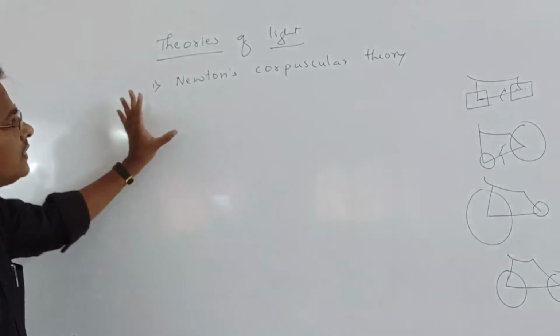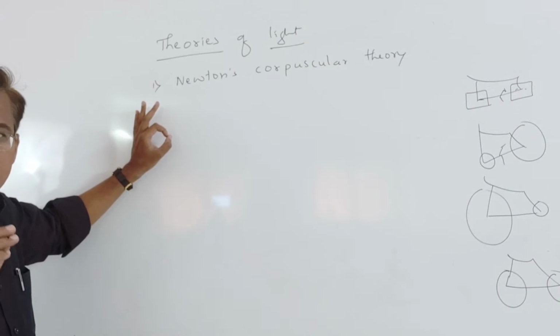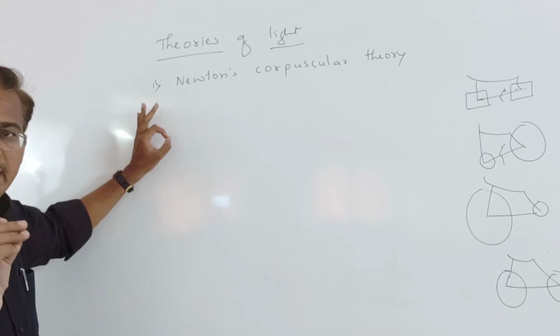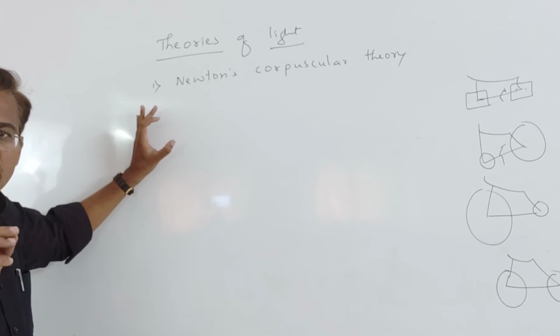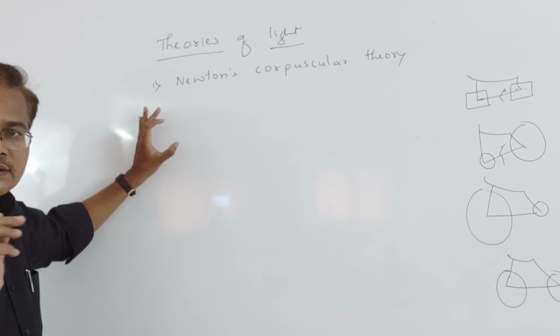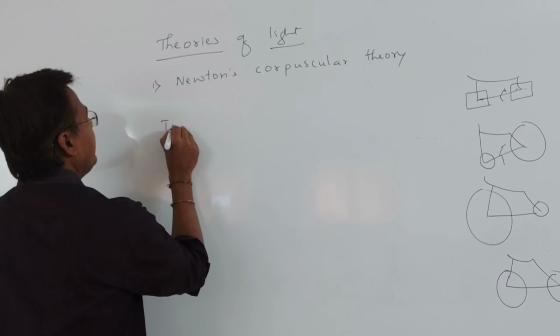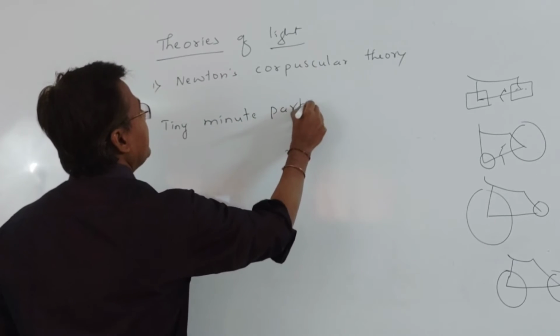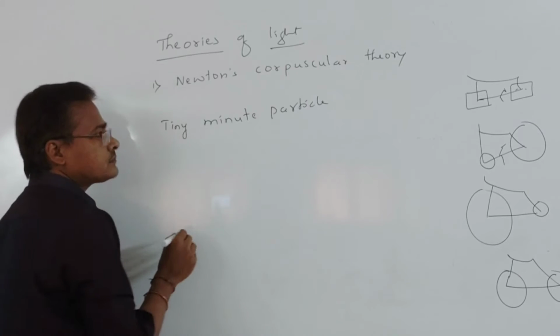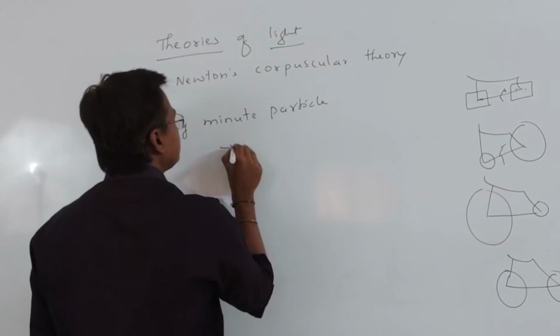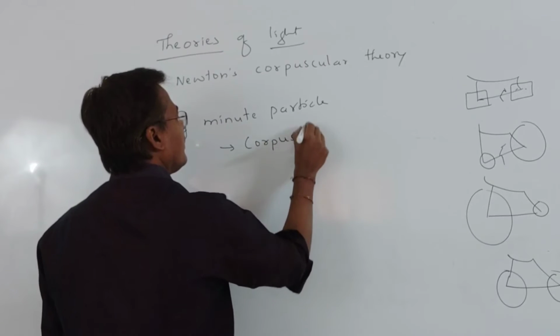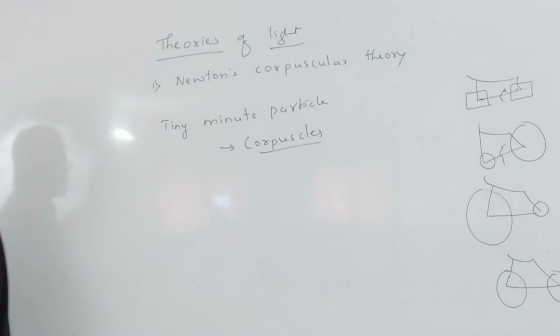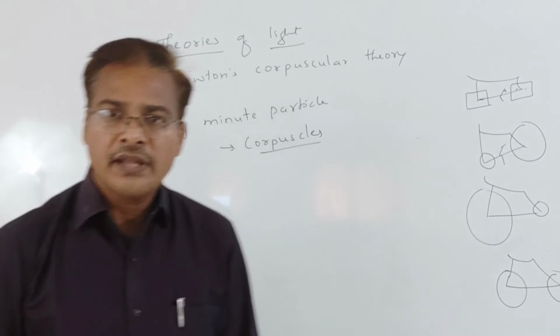So Newton's corpuscular theory means Newton suggested that there are minute tiny particles. Those minute tiny particles he called corpuscles. Tiny minute particles he called corpuscles.